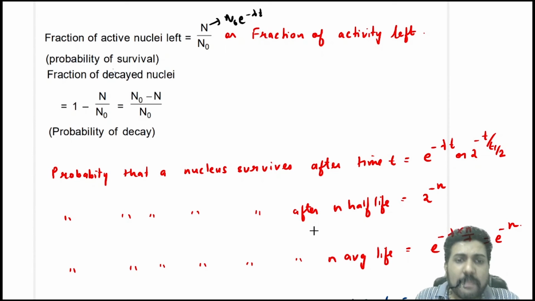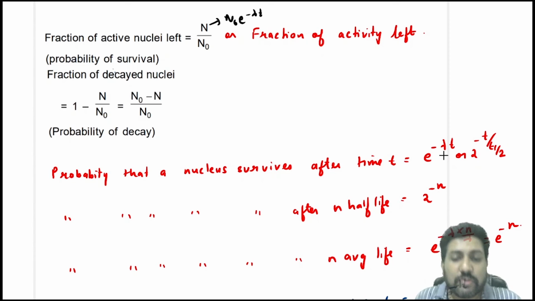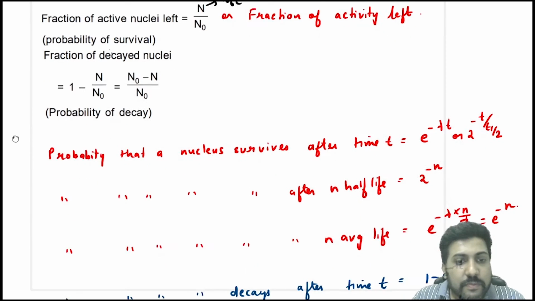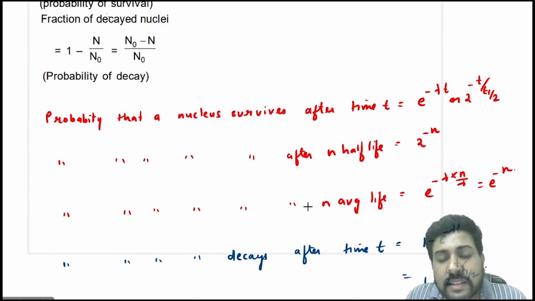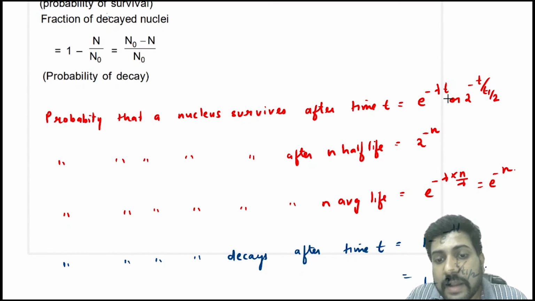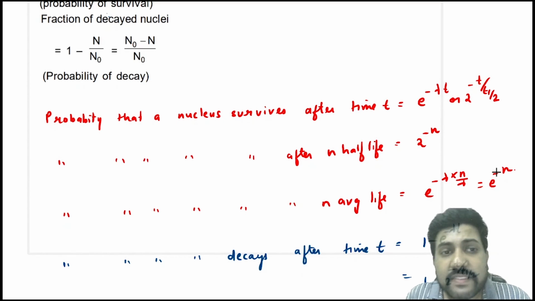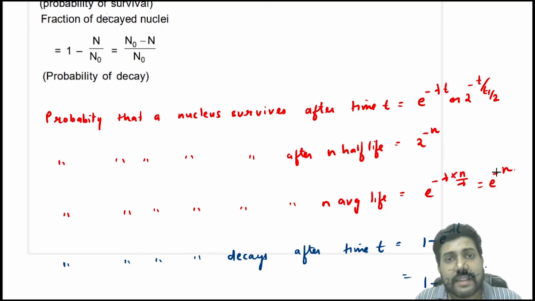Now, the probability that a nucleus survives after n half-lives. Just replace this t with n T half. T half will cancel and the answer will come out to be 2 power minus n. Then find the probability that a nucleus survives after n average life. If they are giving you an average life, then average life is 1 by lambda, right? So just replace t here with n by lambda. You will get e power minus n. So the probability that a nucleus survives after n average life is e power minus n. They can give you 1 average life, 2 average life, 3 average life.